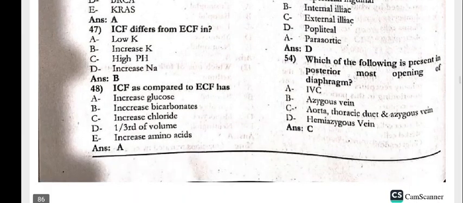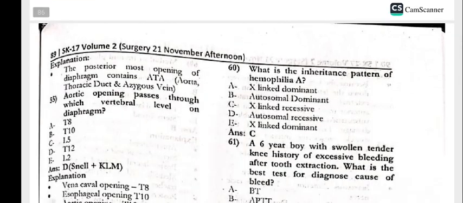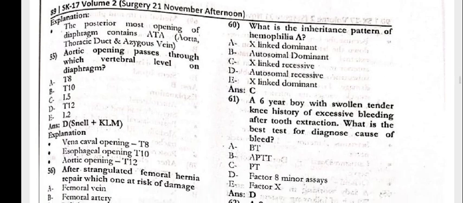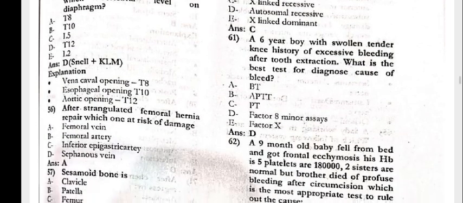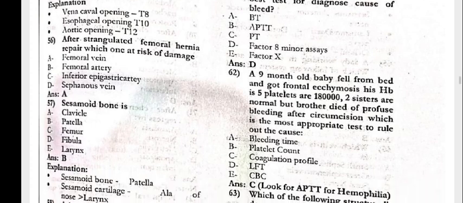is the probability which of the following is present. The posterior most opening of the diaphragm, that is the aorta, thoracic duct, and the azygous veins. Next, 55, aortic opening passes through which vertebral level on the diaphragm, that is the T12. After strangulated femoral hernia repair, which one is at risk of damage, that is the femoral vein.